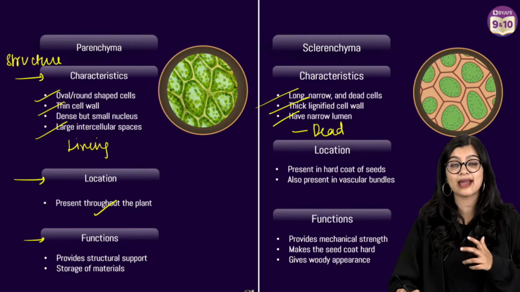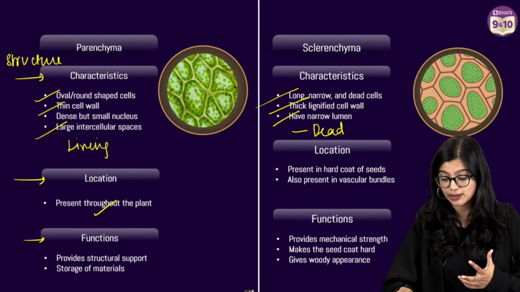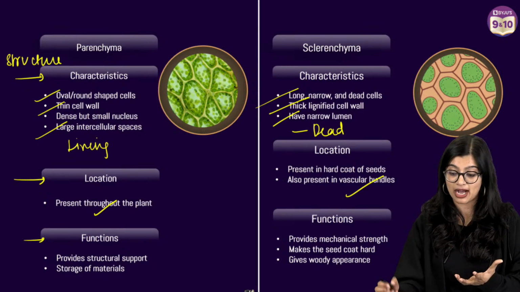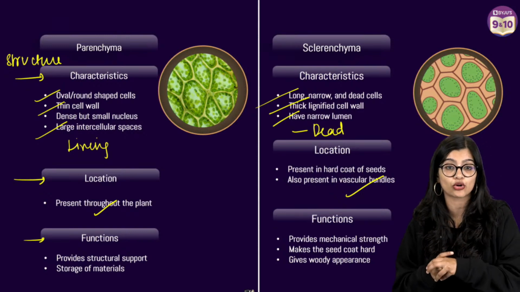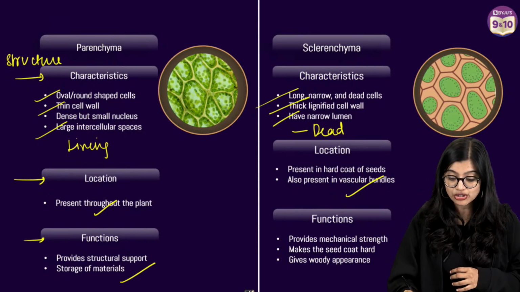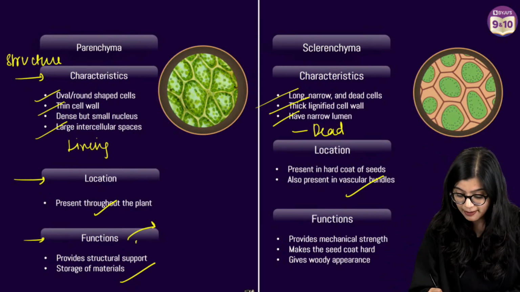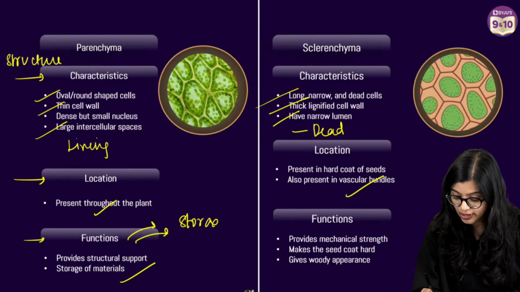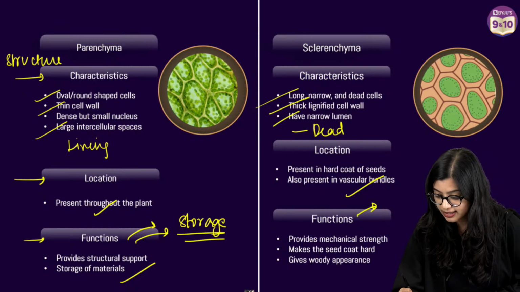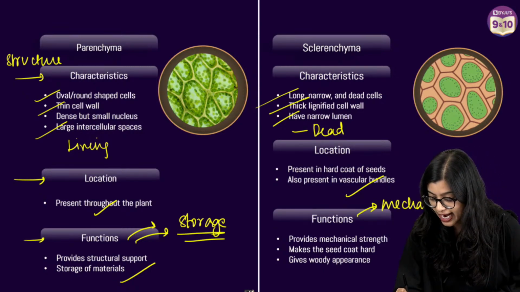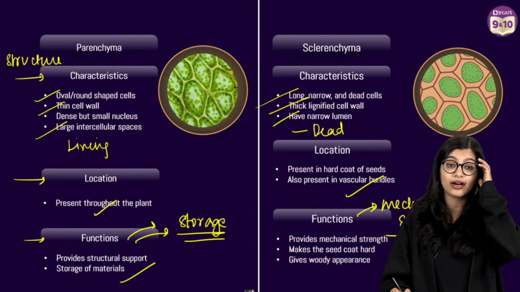We know that parenchyma is found in the soft parts of the plant, while sclerenchyma is found in places which require a lot of support. When we talk about the functions of parenchyma, some parts of it provide structural support, but mainly it plays a key role in storage. While here the main function is to provide mechanical support, right? So are we all clear?